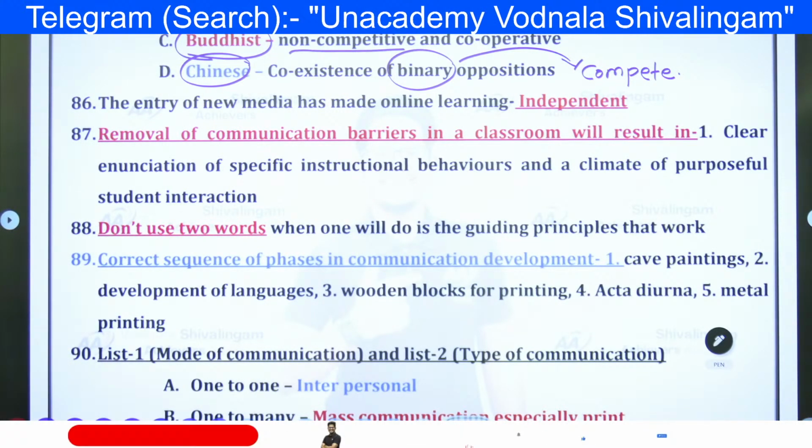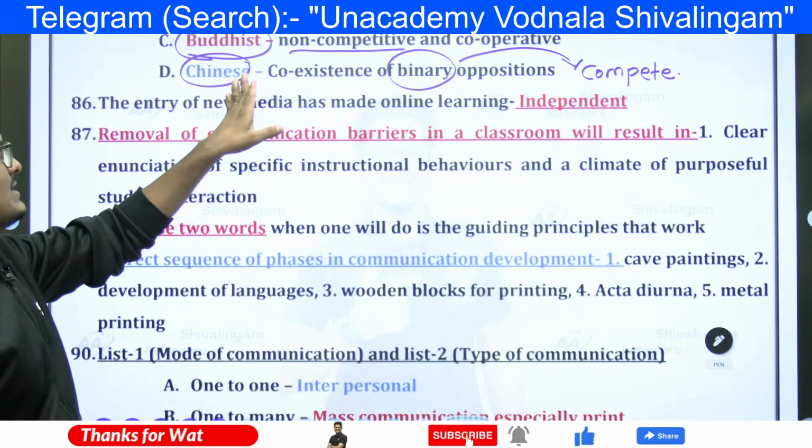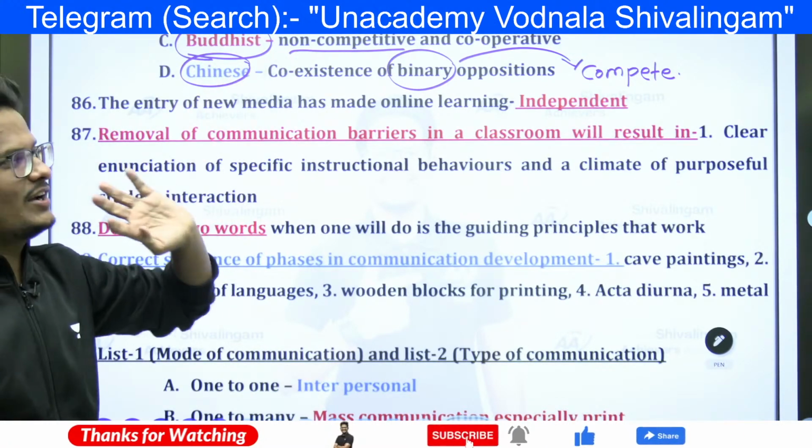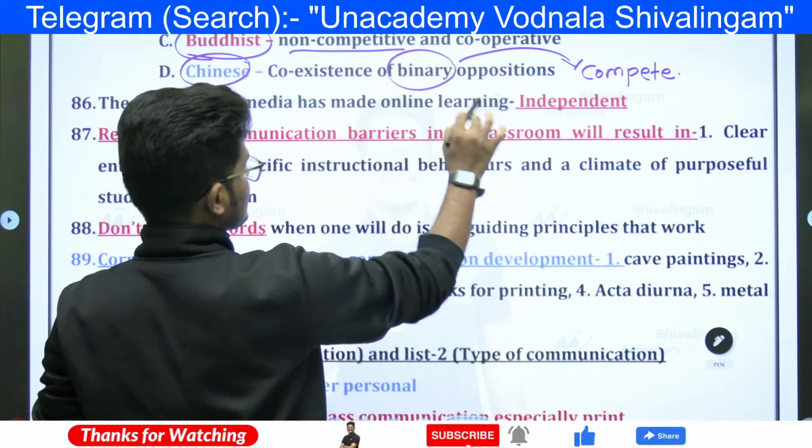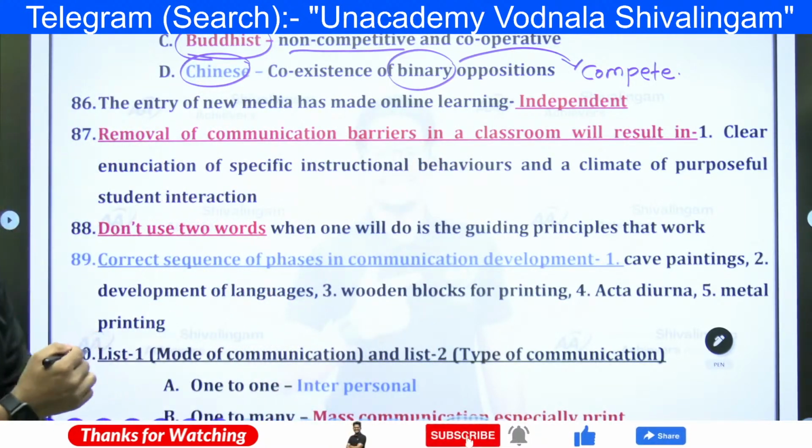Right? Next, Buddha is non-violence, whereas Chinese is more about the violence only. Not violence, I would say. Coexistence of binary opposition means they want a competition.